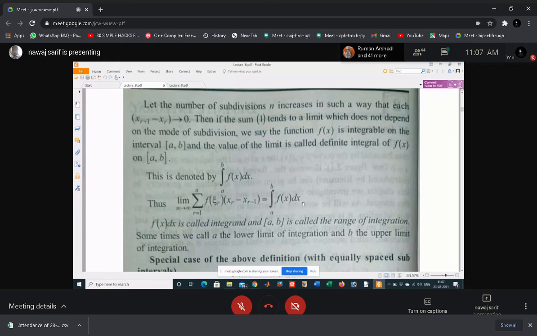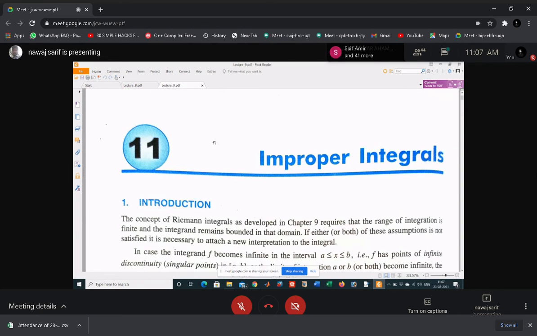That type of integral is called an improper integral. That means when the given function is not valid or not defined at that point, that type of integral is called an improper integral.